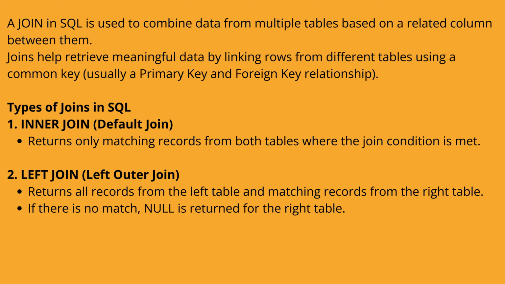There are different types of joins in SQL. First is inner join, which is also called the default join. It returns only matching records from both tables where the join condition is met. Second is left join, also known as left outer join. It returns all records from the left table and matching records from the right table. If there is no match, null is returned for the right table.